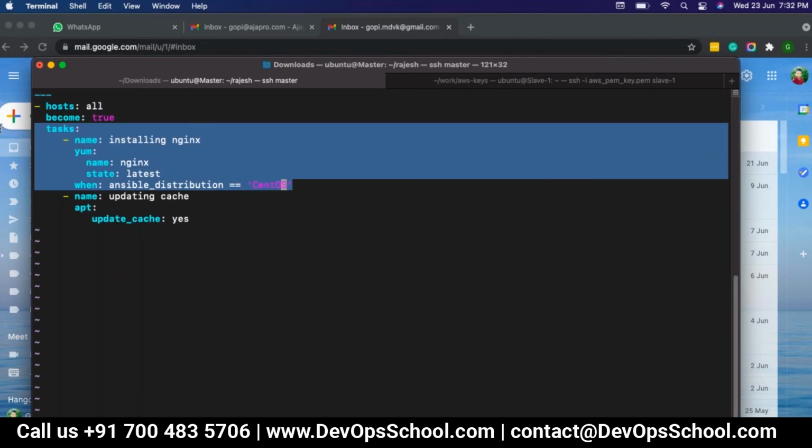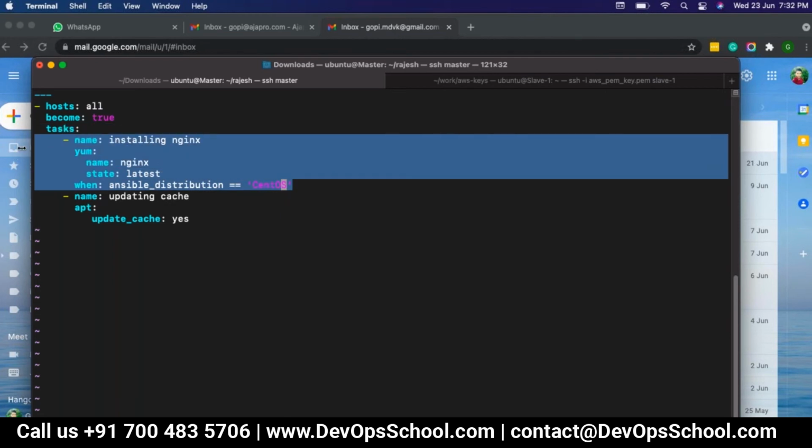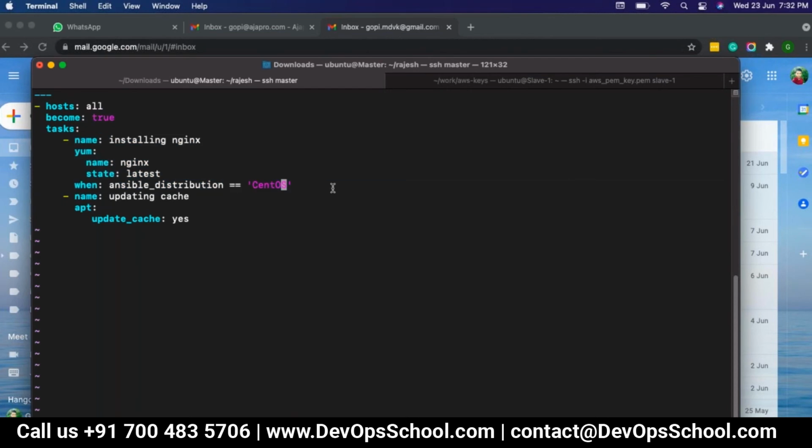Suppose one of the slave nodes is down actually. Then what will happen? It will go to the next node and install, right? If one of the nodes is down, then what will it do? You have that question, right?